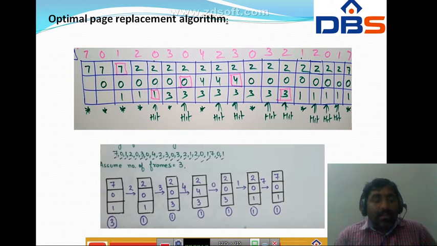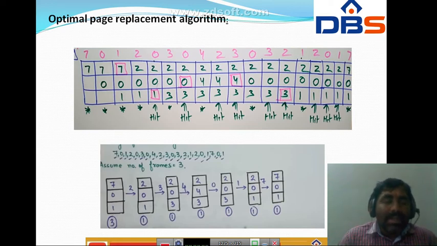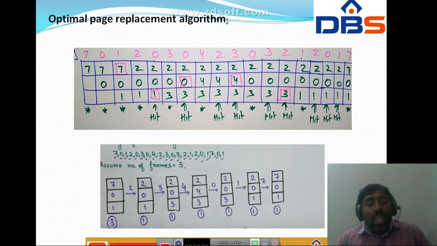This page replacement algorithm looks for the pages in the future, so it is very difficult to implement. Also, the user has taken a reference string. If the pages are present in the main memory, then we get fewer page faults. If these pages are not present in main memory, then we get more page faults. Optimal page replacement says that we have to replace the page which is used latest, that is, the longest time in the future. That page only we are going to replace.